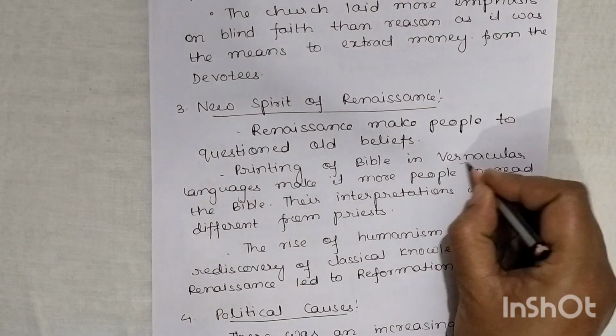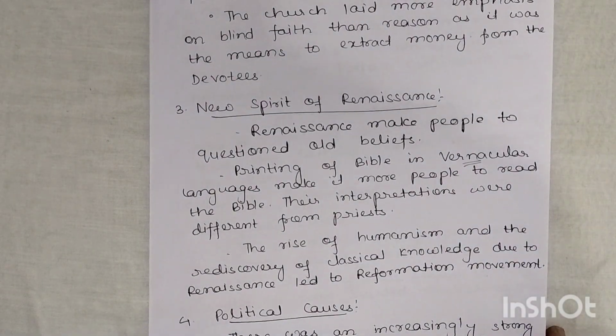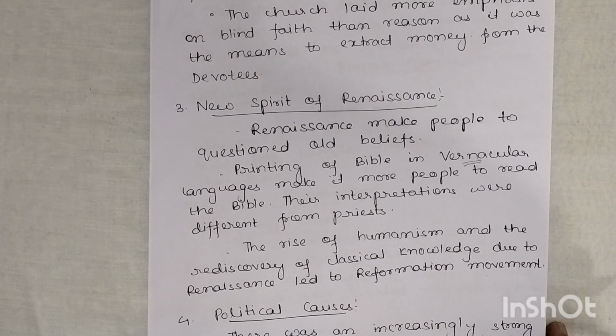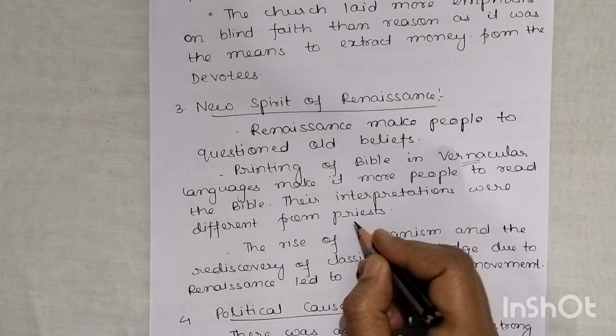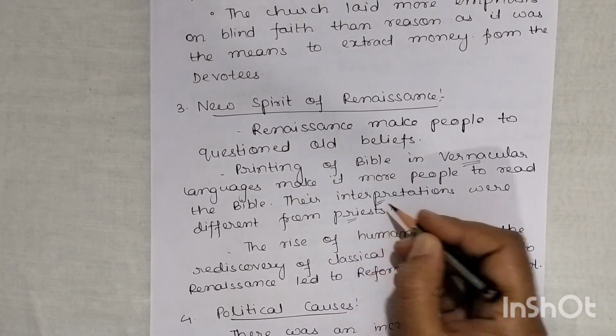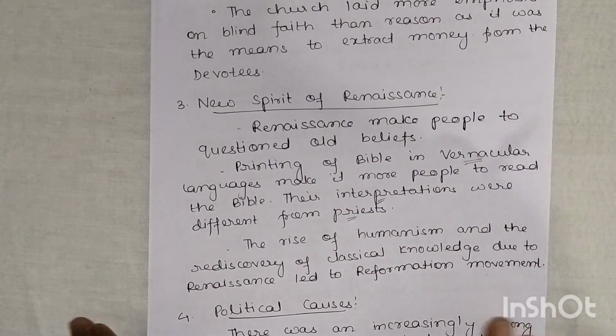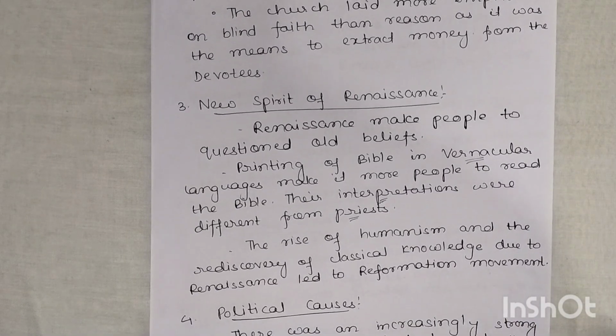Since the Bible was printed in vernacular language, the people came to know what is written there. And when they read it, they came to know that their interpretation was different from the priest. Whatever the priest had told them was written in the Bible didn't match. That is totally different.